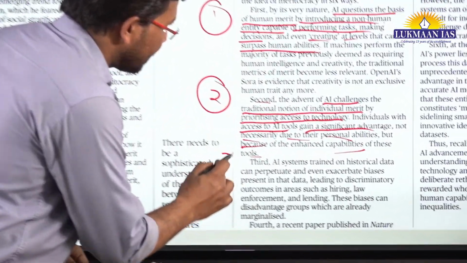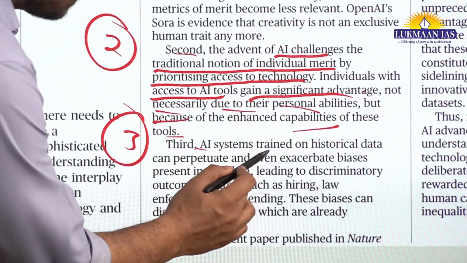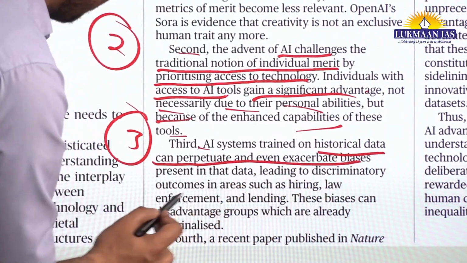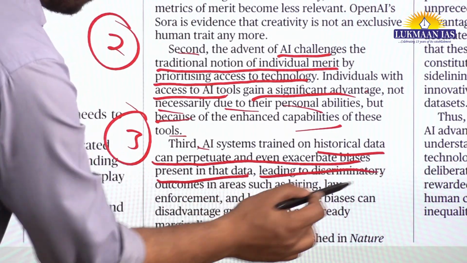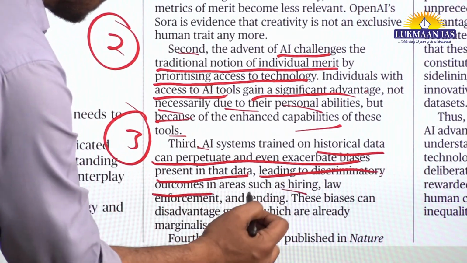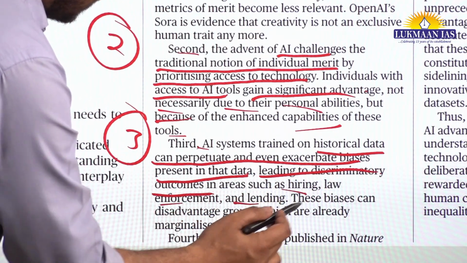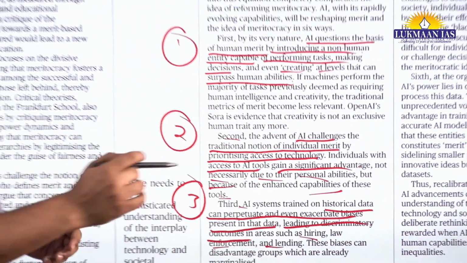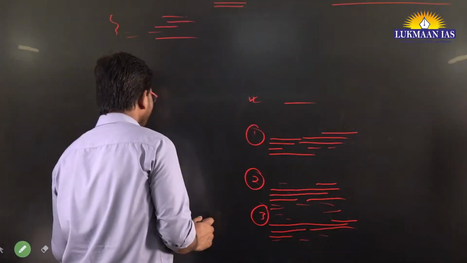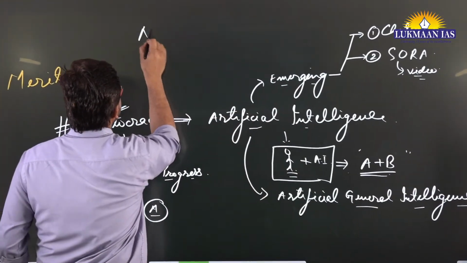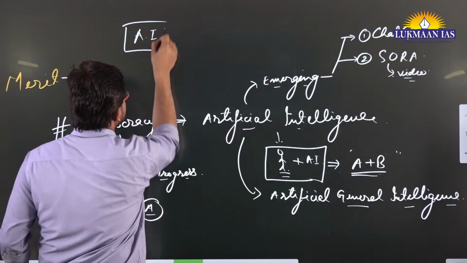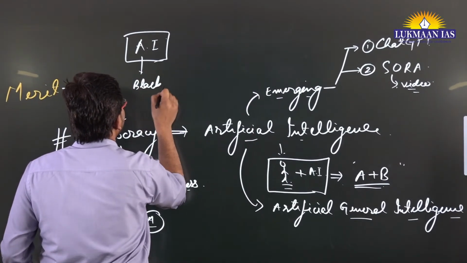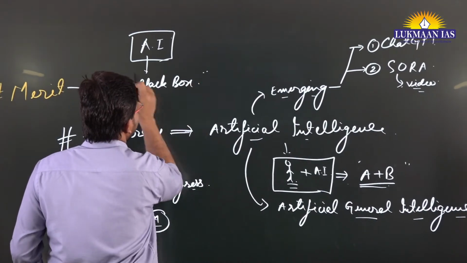The third point that the author says is that AI systems trained on historical data can perpetuate and even exacerbate biases present in that data, leading to discriminatory outcomes in areas such as hiring, law enforcement and lending. So here the author is saying that artificial intelligence systems are black boxes. If I talk about artificial intelligence systems, they are generally considered to be black boxes.